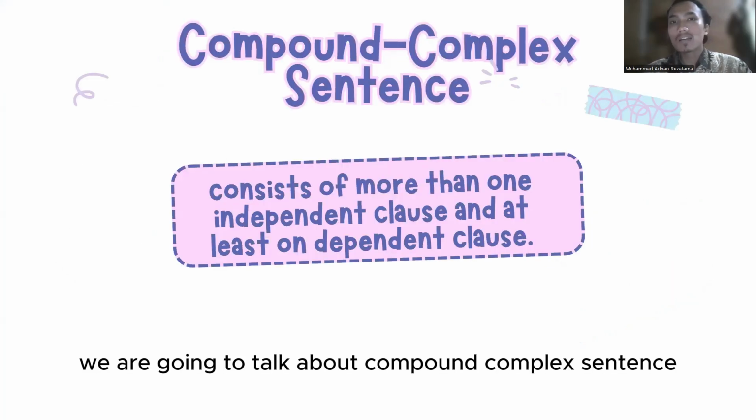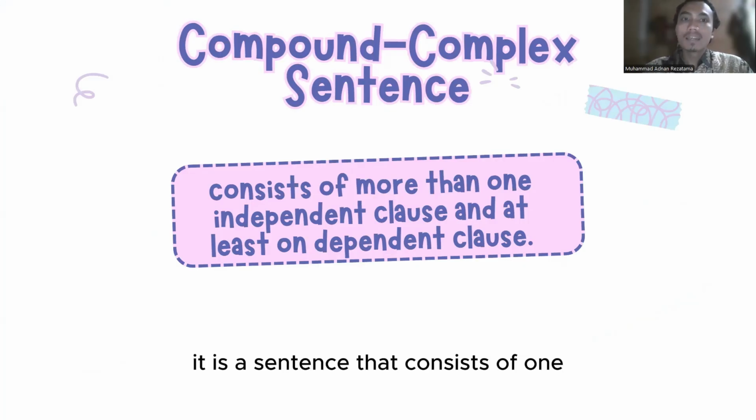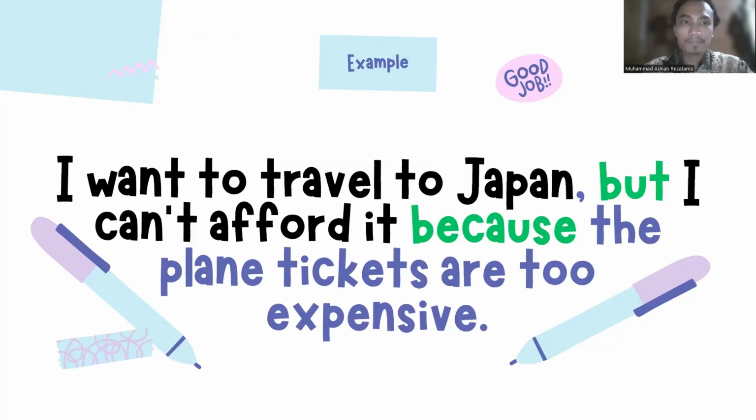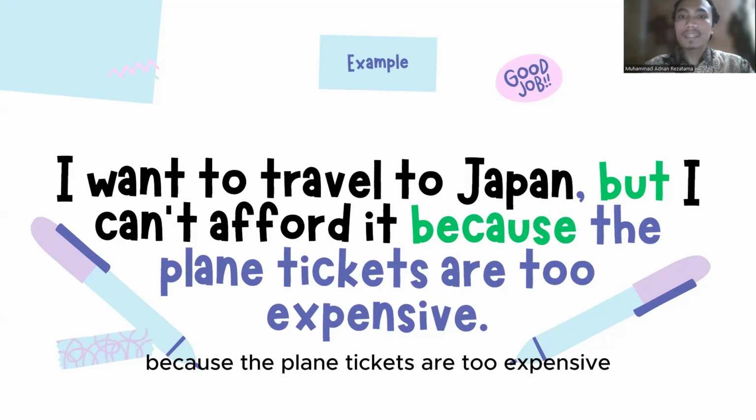Lastly, we are going to talk about compound complex sentence. It is a sentence that consists of more than one independent clause and at least one dependent clause. Here's the example of compound complex sentence. I want to travel to Japan, but I cannot afford it because the plane tickets are too expensive.